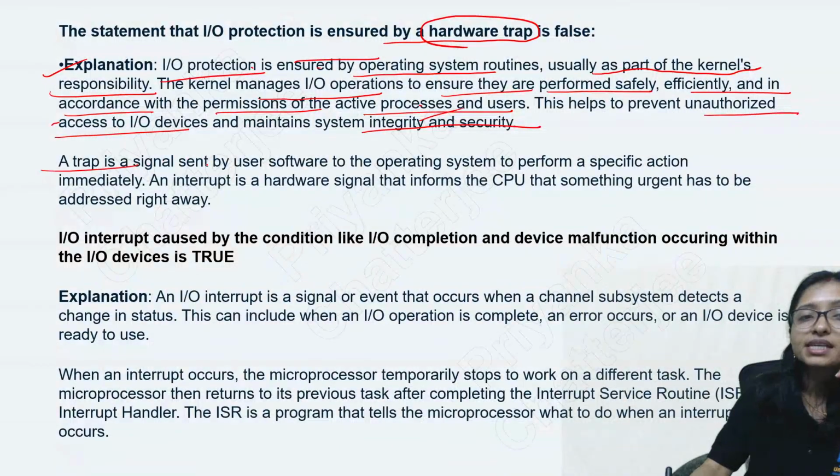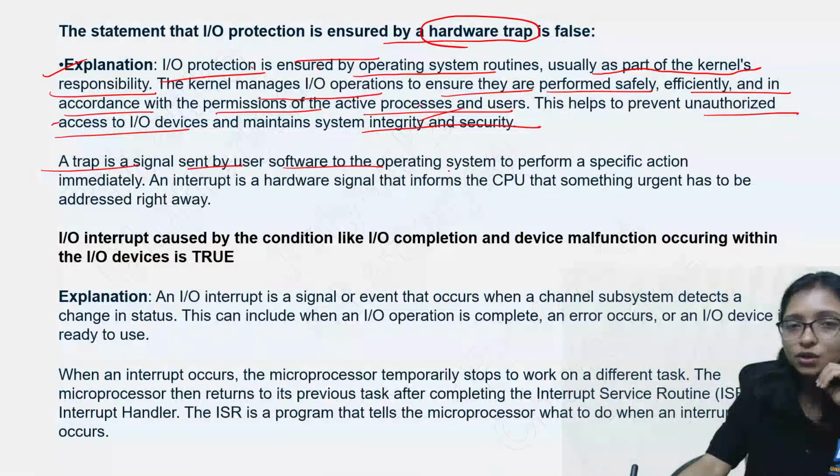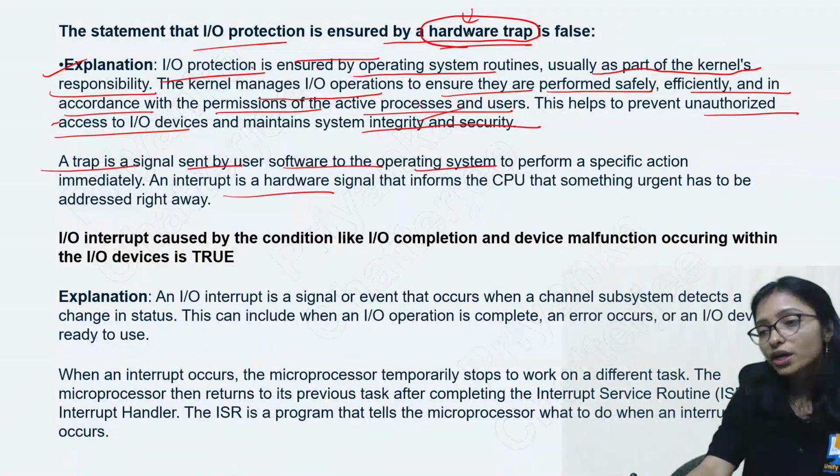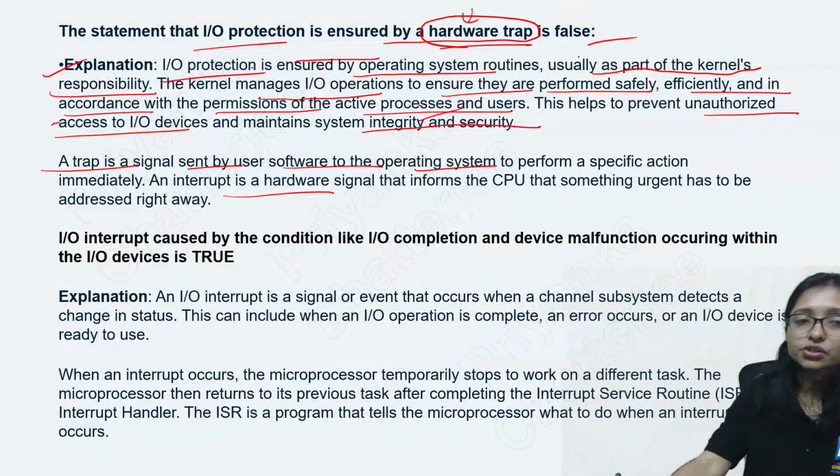Actually, a trap is a signal sent by the operating system when something very urgent happens, like a power failure. Then this trap will be called. So there is no connection between IO protection and the trap. That's why it is false.